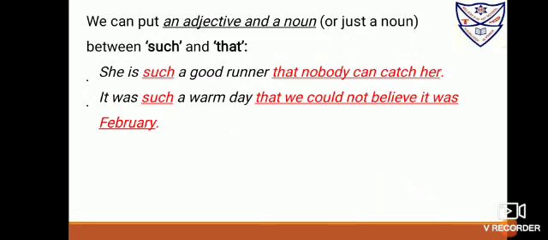Next, we can put an adjective and a noun, or just a noun, between such and that, because so that and such that are both used for the result or consequences. She is such a good runner that nobody can catch her. Good is an adjective and runner is a noun, so both of them are put here. It was such a warm day that we could not believe it was February. Warm is an adjective and day is a noun, so adjective and noun are put together.